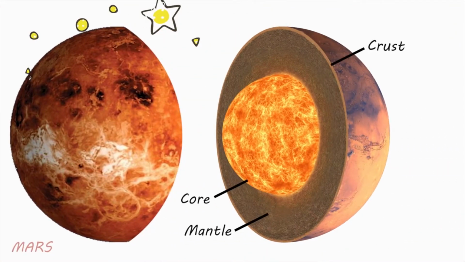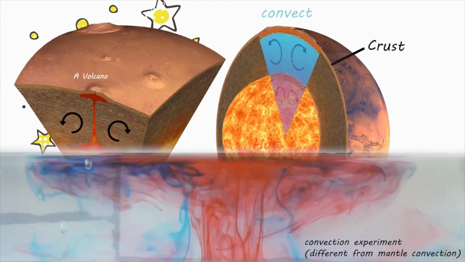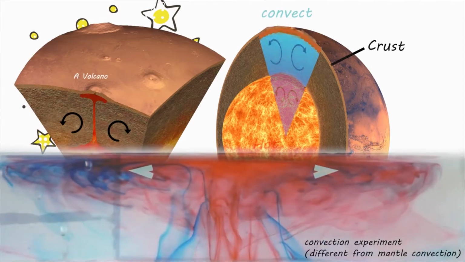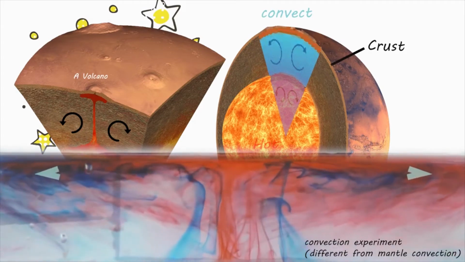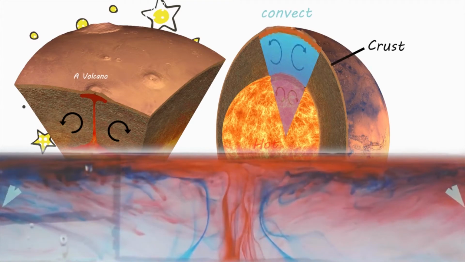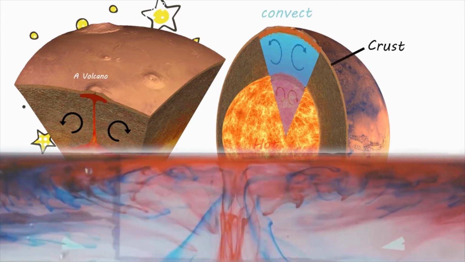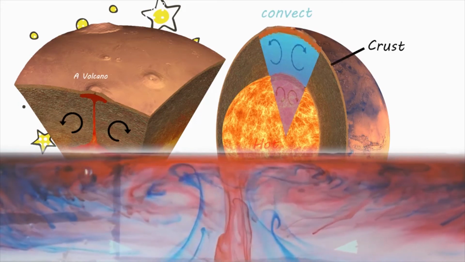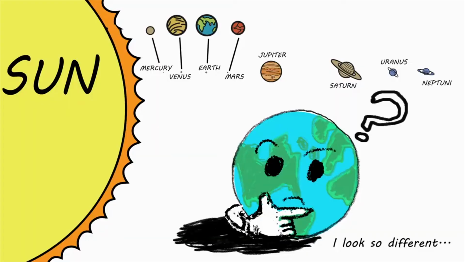Their mantles are hot enough to allow the mantle to convect. We know that mantle convection exists in some other planets, like Venus and Mars, because we can see their surfaces are deformed and have volcanoes. Therefore, scientists say these are actively convecting bodies with tectonic activity, just like Earth. So why would these planets look so different from Earth?